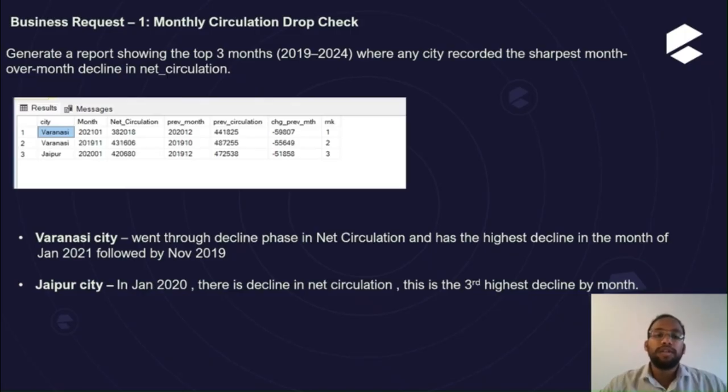The first business request is to find the top 3 months where any city recorded the sharpest month-over-month decline. You can clearly see that in January 2021, the city Varanasi has faced the highest decline, and in November 2019, the same city has faced the second highest decline, and in January 2020, Jaipur has faced the third highest decline. So these are the 3 months with the highest month-over-month decline.